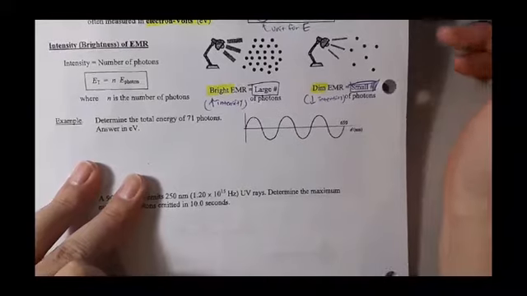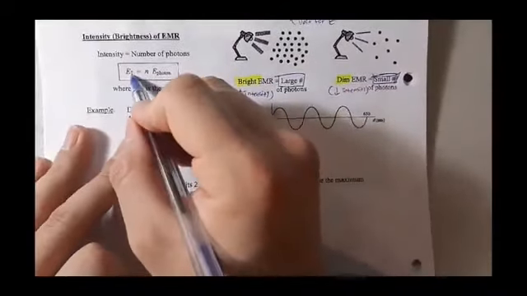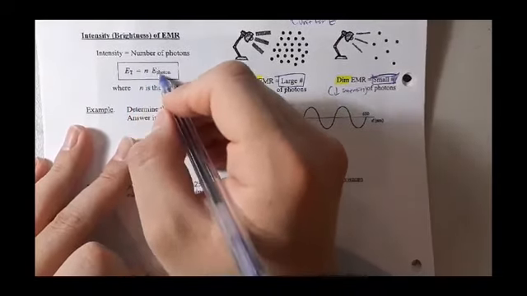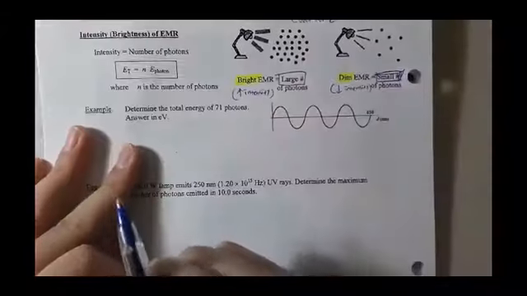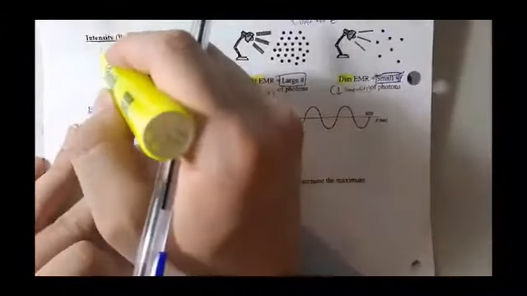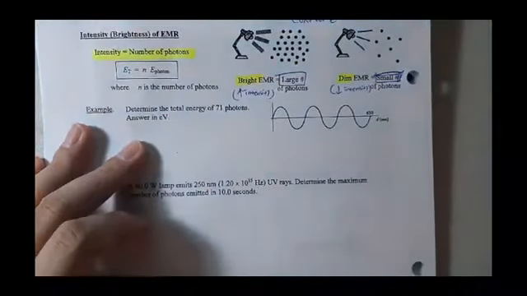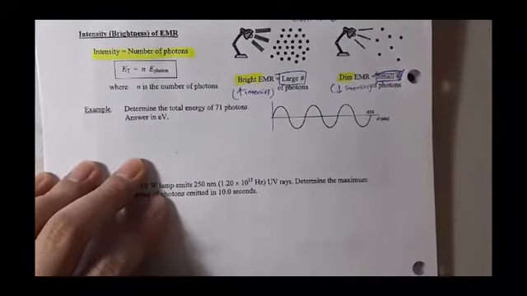So mathematically, those relationships can work like this. The total energy that EMR can produce is equal to the number of photons times the energy of each photon. So you can think that intensity gives you a correlation between a high number of photons versus a low number of photons, depending on its brightness.